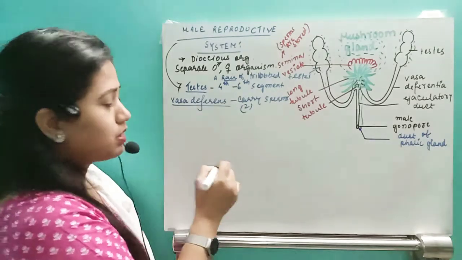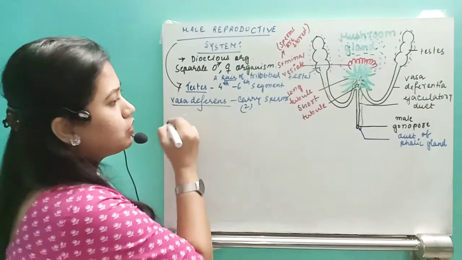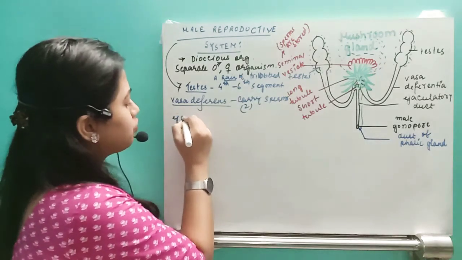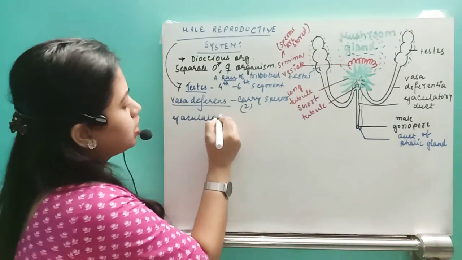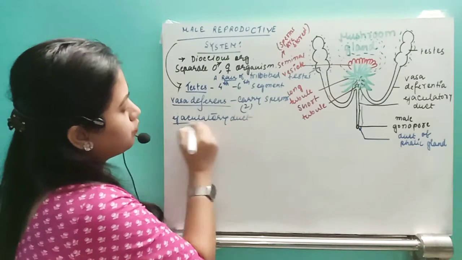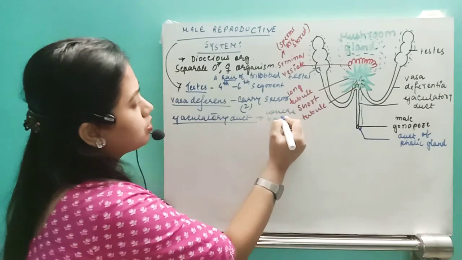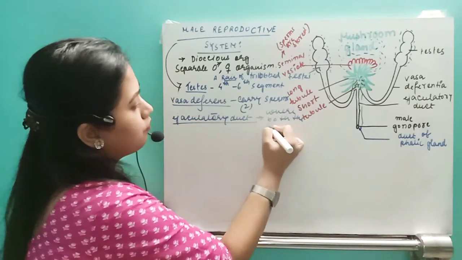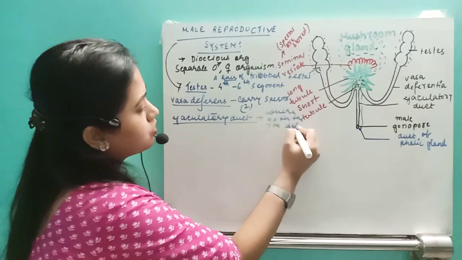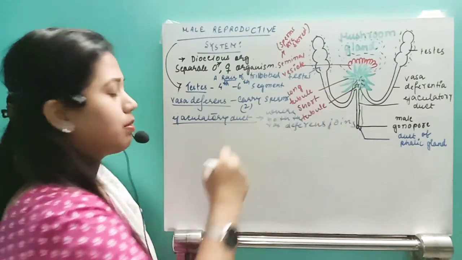The ejaculatory duct is where both vas deferens join. Remember that.